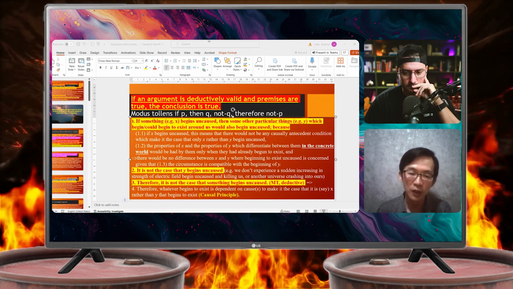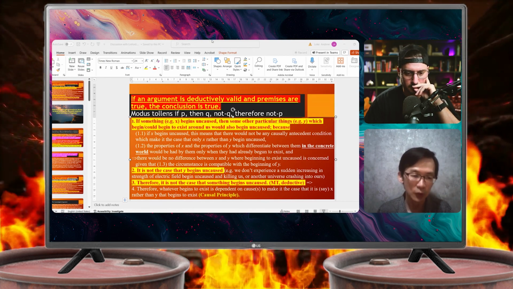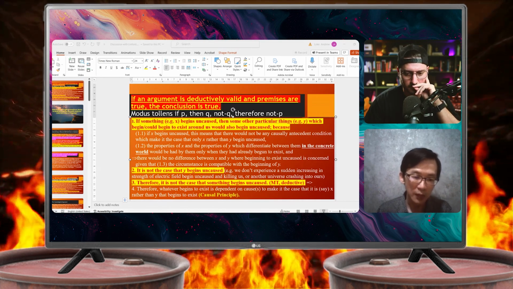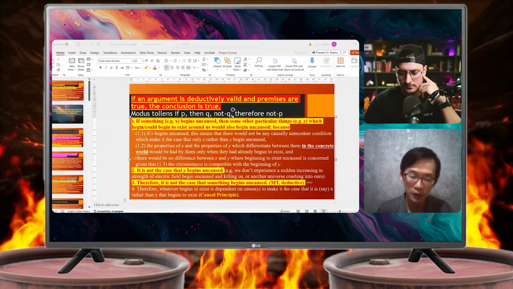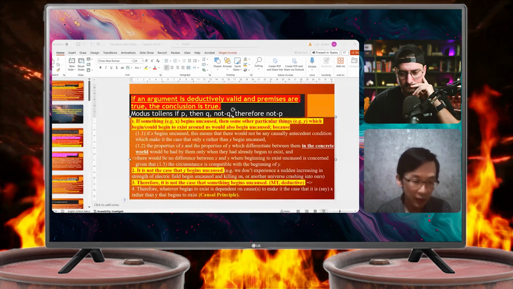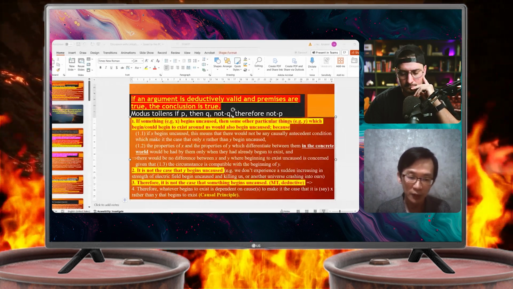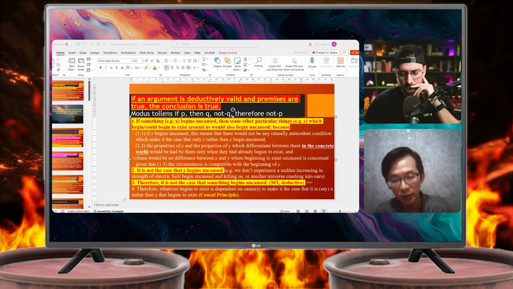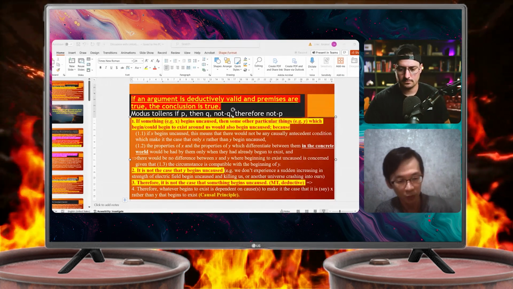And therefore, it is not the case that X begins uncaused. This follows from modus tollens. And so this implies that whatever begins to exist has a cause. In fact, whatever begins to exist will depend on the cause, to be the case that it is X rather than Y that begins to exist. So this is the modus tollens argument for the causal principle. Any thoughts so far there, Rick?